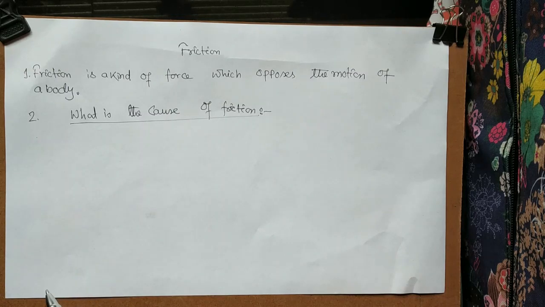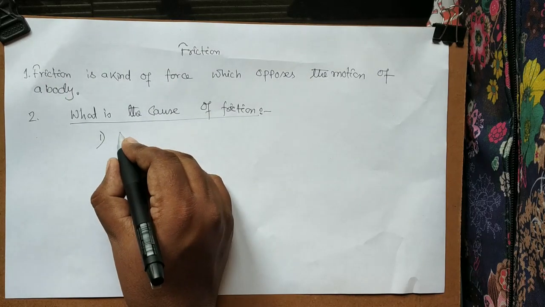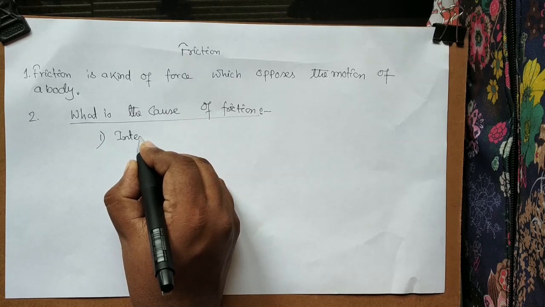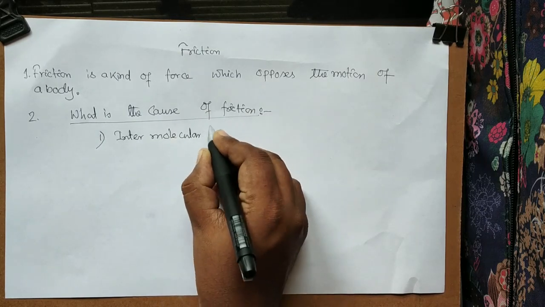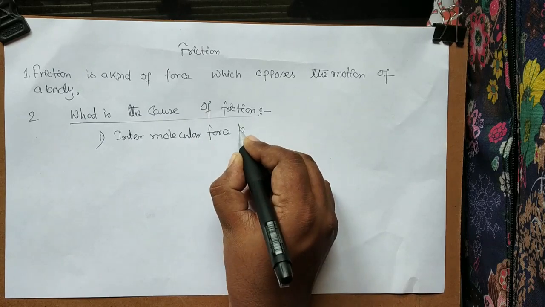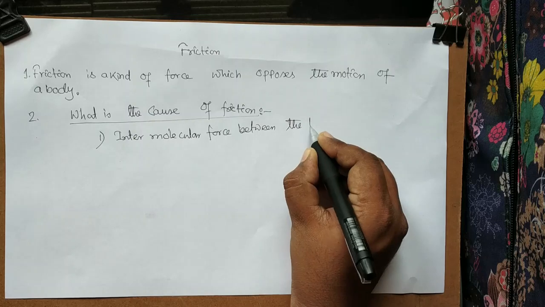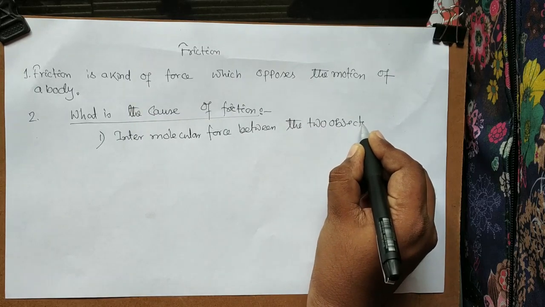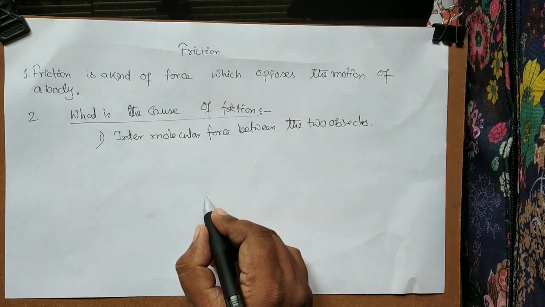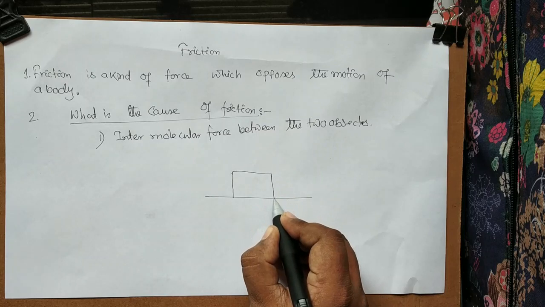Let's see. There are 2 reasons behind it. Number 1, intermolecular force between the 2 objects. Assume this is a plane and you have kept one object over here.